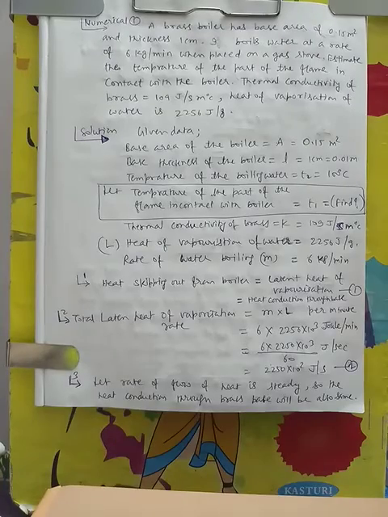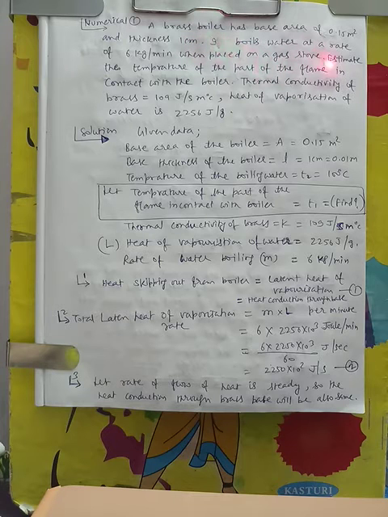Let us solve a few problems on the basis of heat transfer. Problem number 1. A brass boiler has a base area of 0.15 meter square and thickness 1 centimeter.